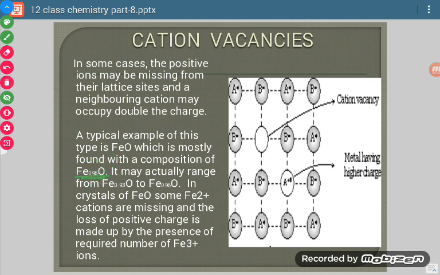This value ranges from 0.93 to 0.96. Some of the Fe2+ cations are missing from their normal positions. So how is the charge balanced? A nearby iron atom becomes not Fe2+ but Fe3+. So ferrous changes to ferric, and that way it maintains electrical neutrality.